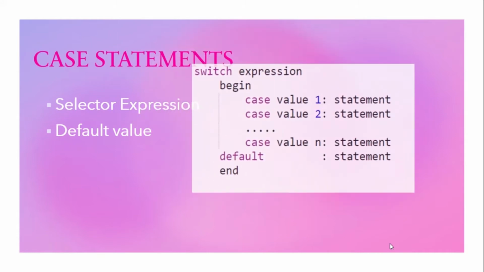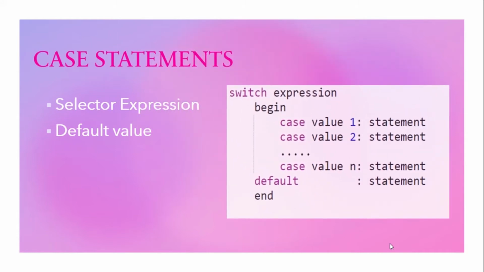So we have already studied switch case statements. When a switch case statement is executed, first the expression will be evaluated. The result of this expression is matched with the case values. If it matches with any of these values, that particular statement will be executed. If it doesn't match with any of the case values, then the default statement will be executed. This is how a switch statement is executed.